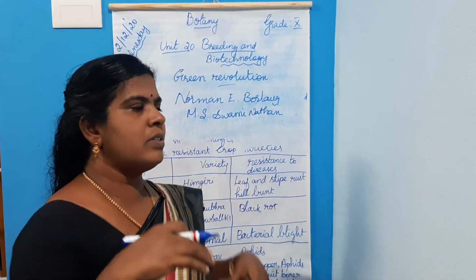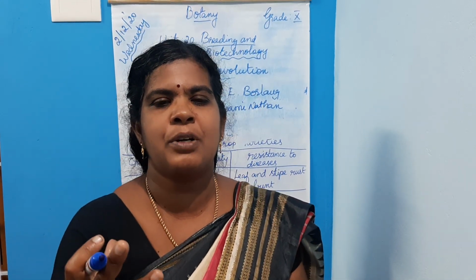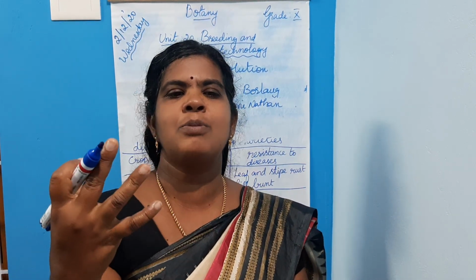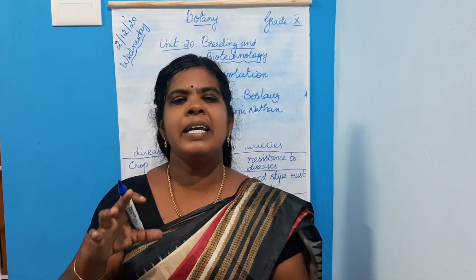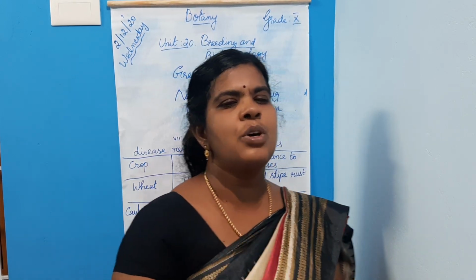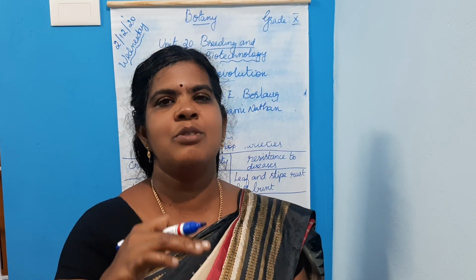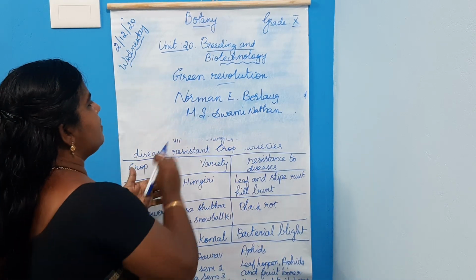Next, breeding for higher yield and better quality. Plant breeding is applied for higher yield and better quality. Many challenges are taken to increase the food production. So many challenges that India faced to produce more food. Efforts were taken to develop high yielding varieties of crops leading to green revolution. By applying these technological methods, new varieties were introduced in India. For example, semi-dwarf varieties in wheat and rice plant.